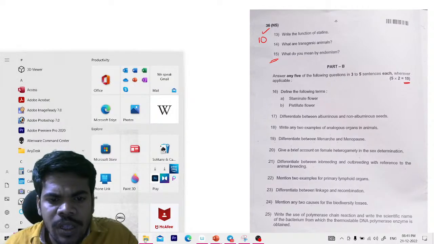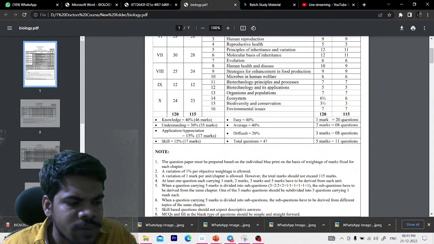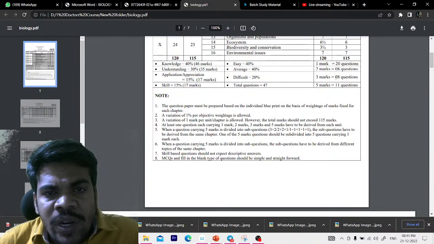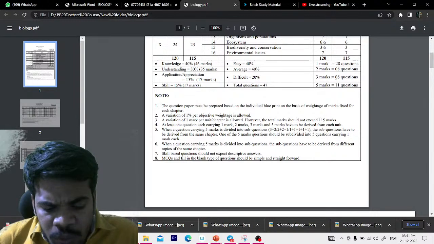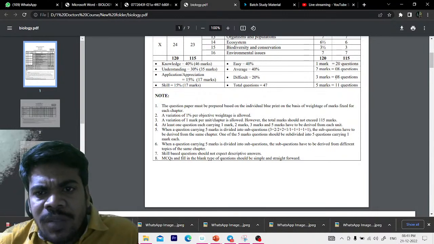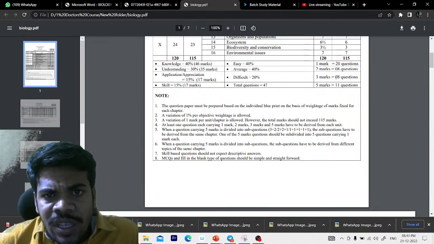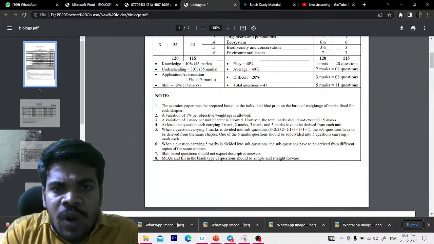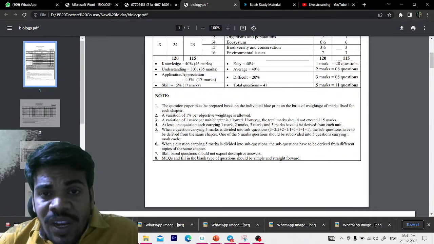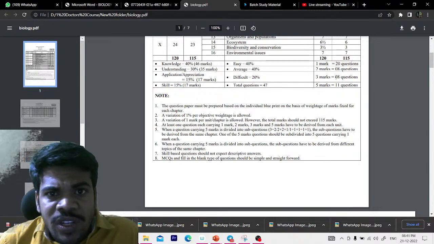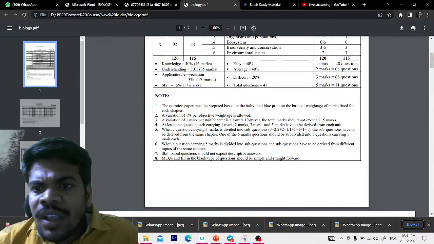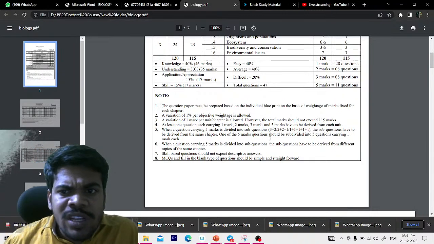Now we are observing the new question paper pattern. So 1 mark questions 20, instead of 10, 20 they are. And your performance is also increased because of this new pattern, because previously only 1 mark questions were there. If you know the answer, you will give a one word answer. But now out of this 20, nearly 15 questions are multiple choice questions. You have to choose one answer from the options. Better it is. And 2 mark questions are 8, 3 mark questions are 8, and 5 mark questions are 11.